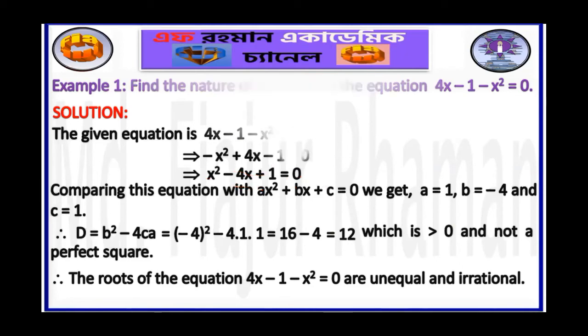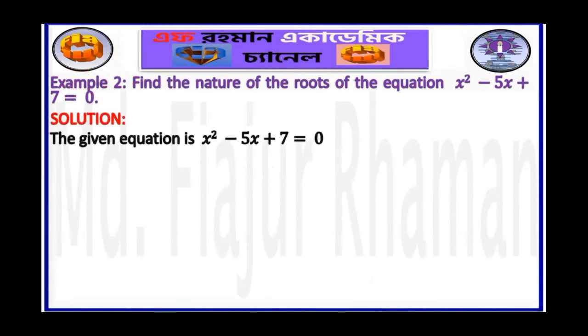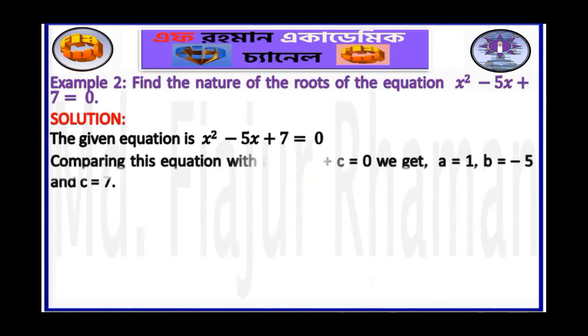Let us see another example. Example 2. Find the nature of the roots of the equation x squared minus 5x plus 7 equals 0. Solution. The given equation is x squared minus 5x plus 7 equals 0. It is already expressed in its standard form. That's why we should compare this equation with the standard equation ax squared plus bx plus c equals 0. In the same way, we get a equals 1, b equals minus 5, and c equals 7.